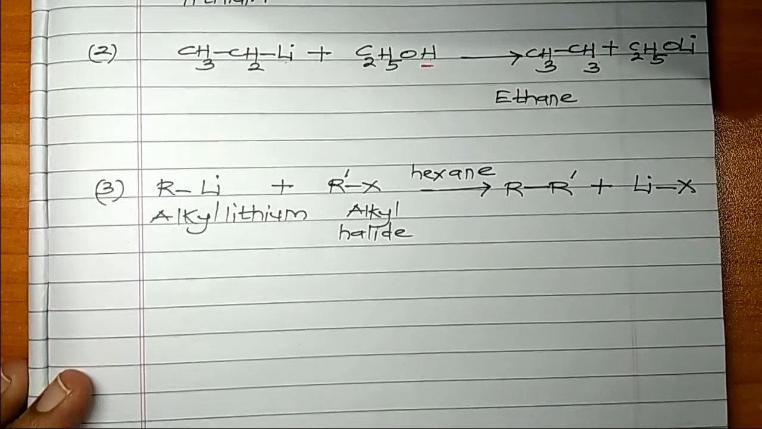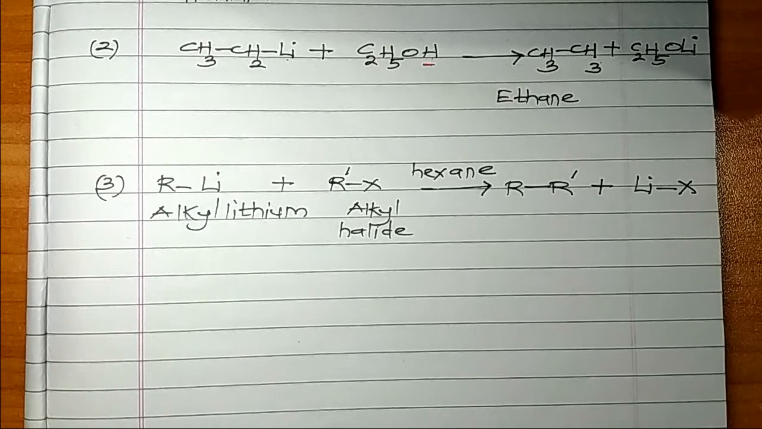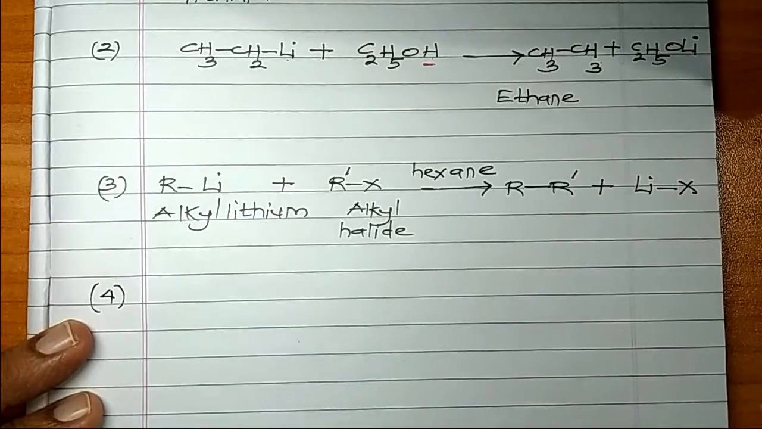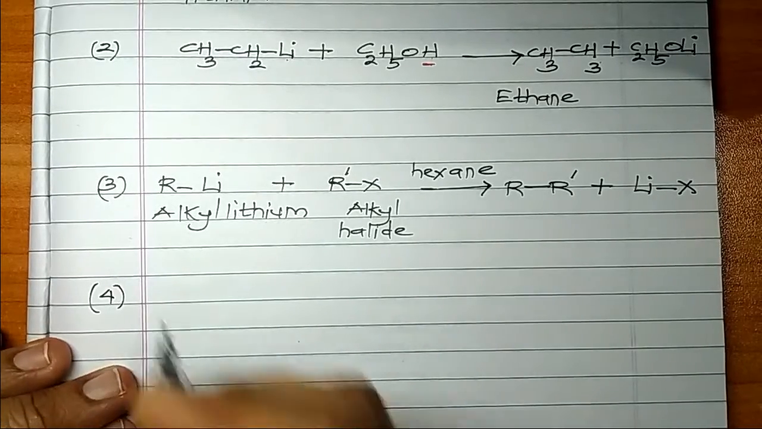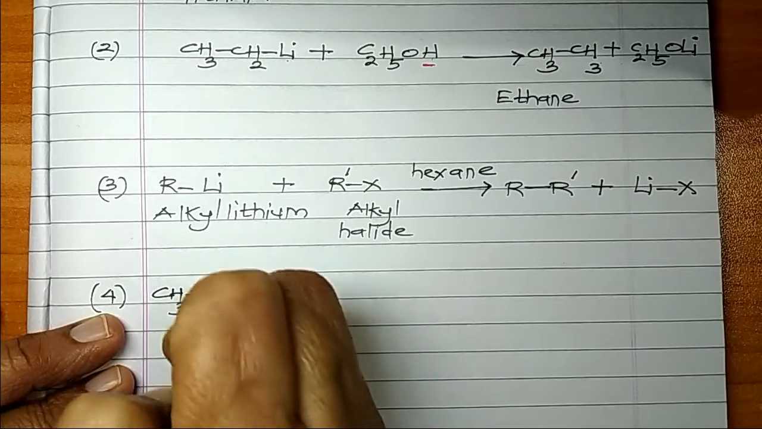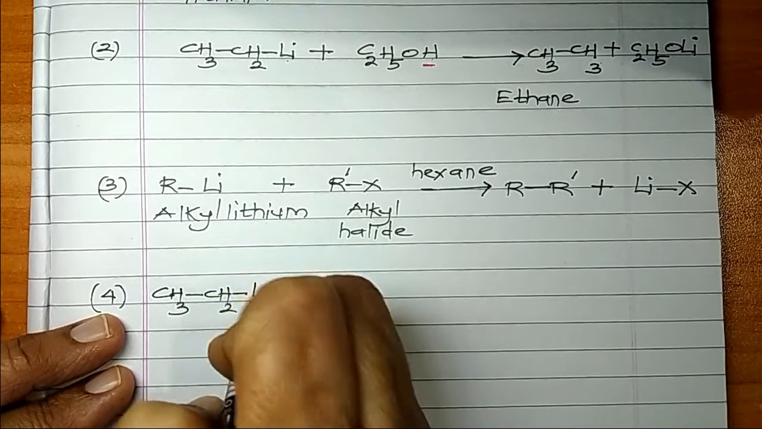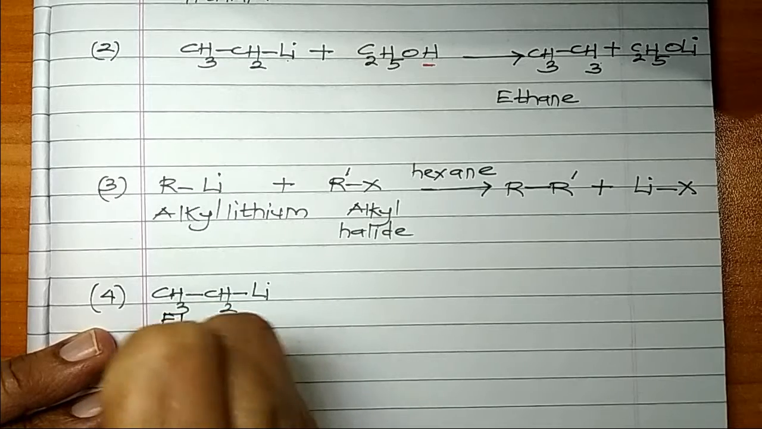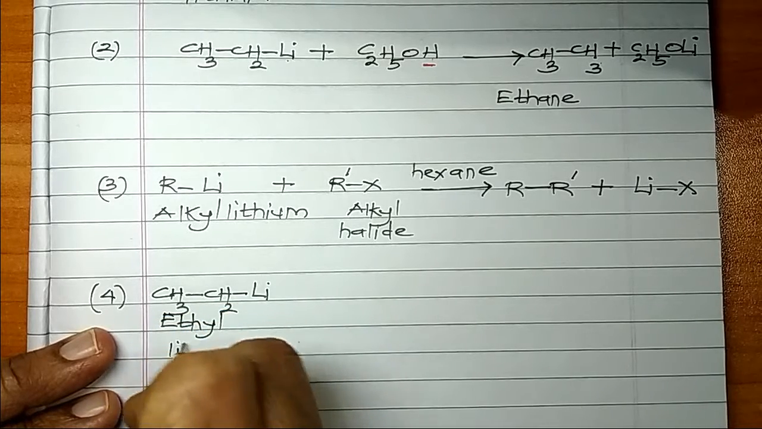Let us take some specific examples here, so that you can understand better. Supposing I take ethyl. How do you write ethyl group? CH3CH2 is ethyl. So I have ethyl lithium. Now, this compound is called ethyl lithium.